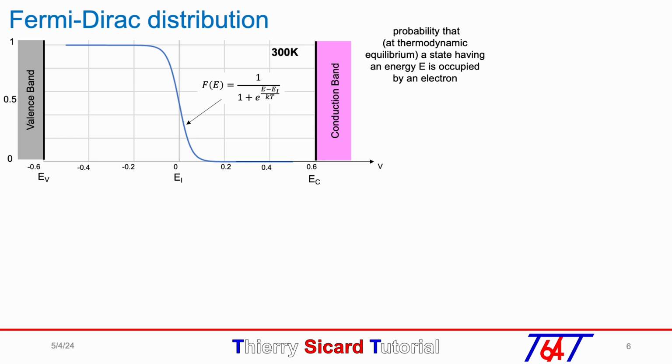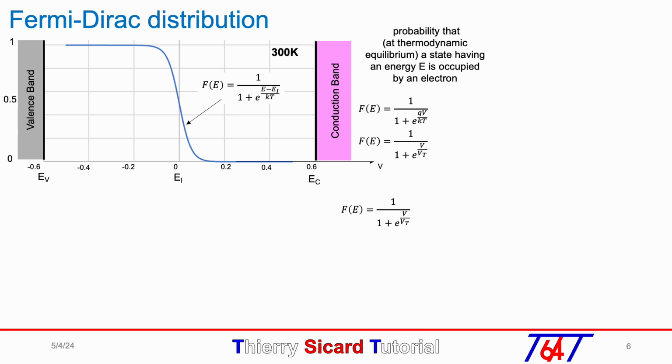The energy E is in electron volt, so E minus EI can be replaced by QV, where Q is the electron charge. Then KT over Q is replaced by the thermal voltage VT. At 300 K, the thermal voltage is close to 25 millivolt.